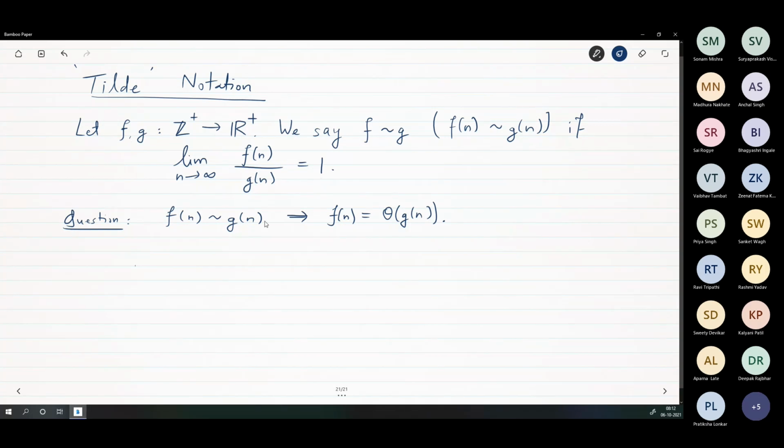Okay, so first thing, does the definition of tilde remind you of anything that we have seen before? Yes.